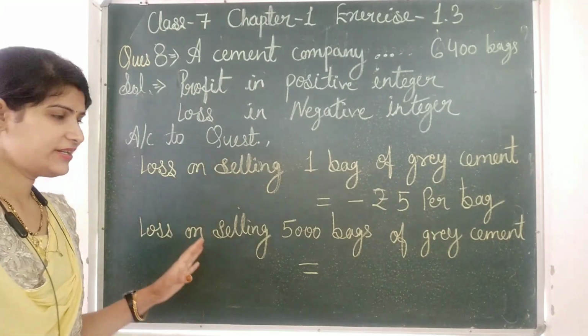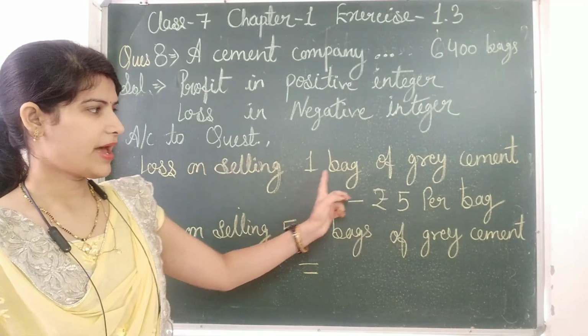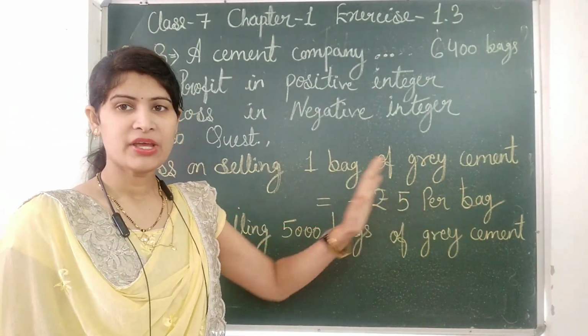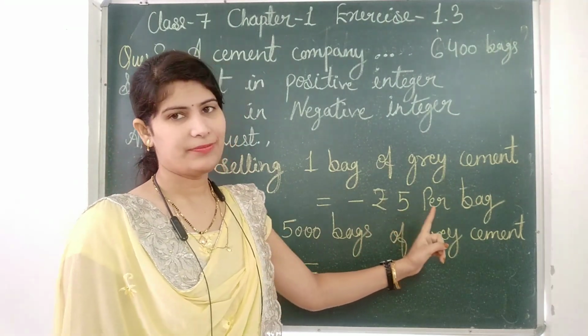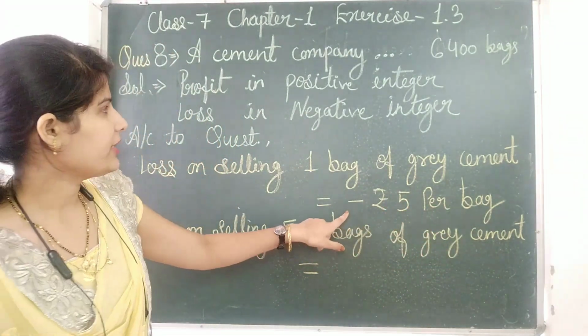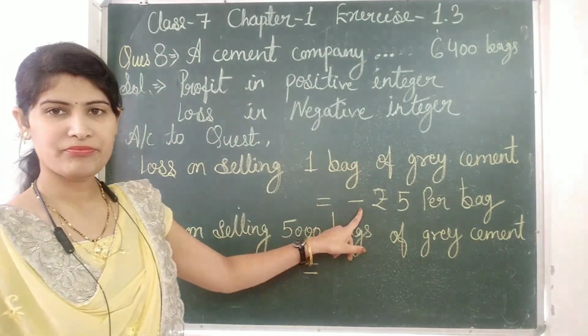Next comes the loss statement. Loss on selling one bag of grey cement, not white cement, is minus 5 per bag. As I have already told you, loss is in negative integers, so we denote it with a minus sign.